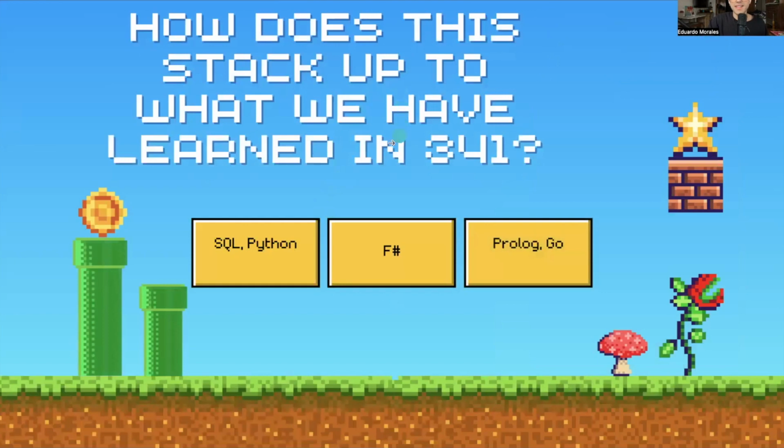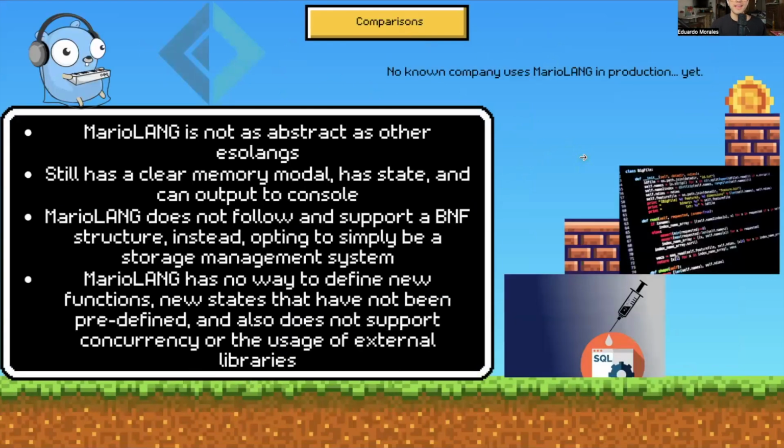So, how does this stack up to what we have learned in 341? MarioLANG is much more abstract than other esolangs. It also has a clear memory model, has state, and can output to the console, just like how we did with other Python programming projects within this class. But MarioLANG does not follow or support a BNF structure, and instead it's only a state management system. MarioLANG also has no way to define new data structures or new ways of outputting to the console, and it does not define new functions, just like how our other languages do here.